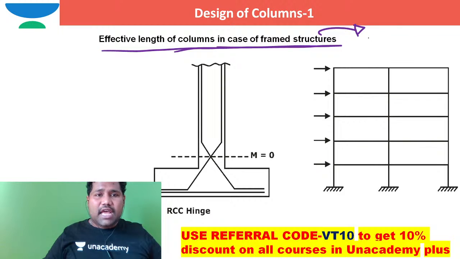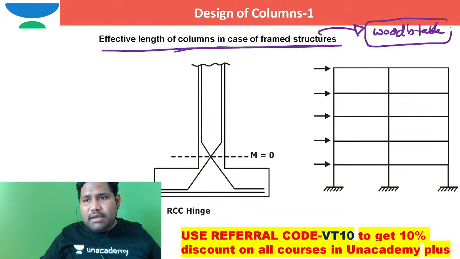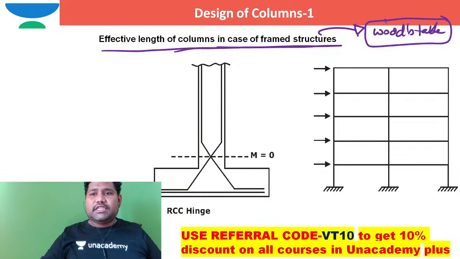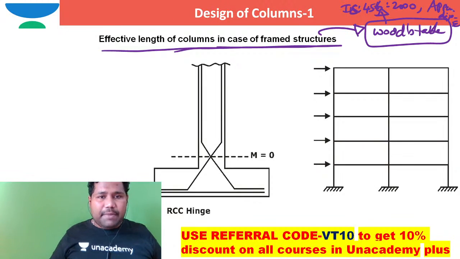In such case, the effective lengths of columns in framed structures can be found by Woods table. The Woods table is there in IS 456 2000, in the appendix.